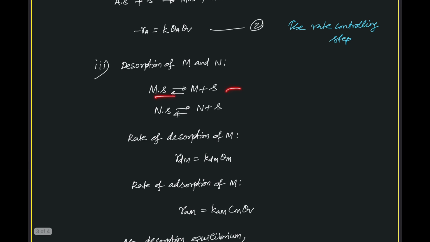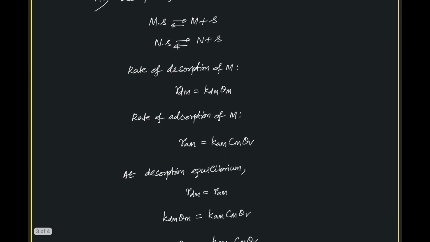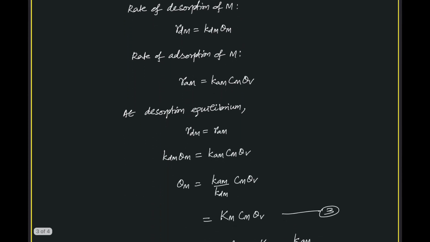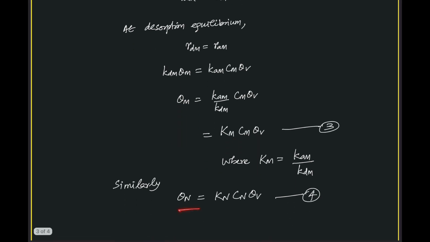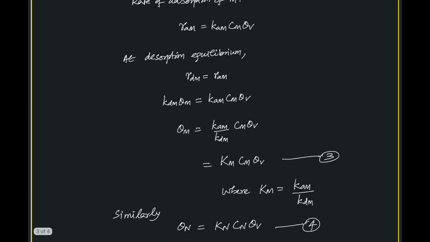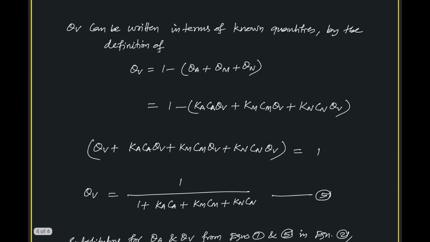So for product components, we are writing the desorption steps also, and these steps are also in equilibrium. So for adsorption or desorption equilibrium, we can easily write θM equal to Km Cm θv. Likewise, θN equal to Kn Cn θv.